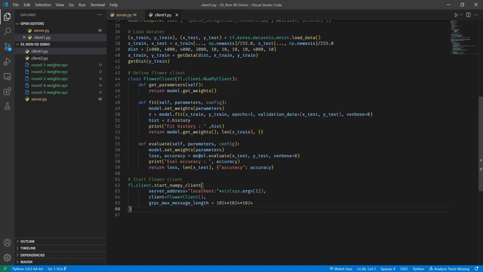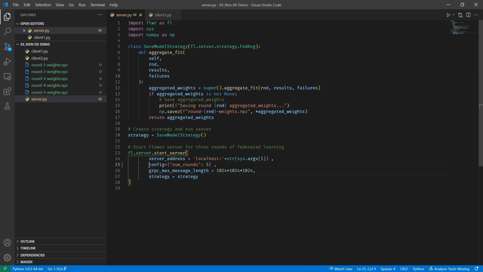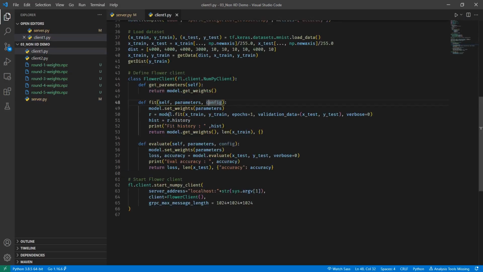Now coming to the structure of a client, it is a child class of NumPy client which is defined inside Flower. And as I had mentioned in the PPT, it overrides 3 methods: get parameters. So the get parameters will just return model.getWeights. Then we have the fit method. So the fit method will receive the parameters and the config as an argument. So basically the weights as well as this configuration object that we have defined here, which has the number of rounds as 5, both of them are passed to the fit method.